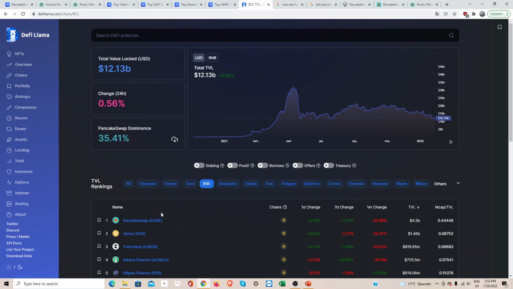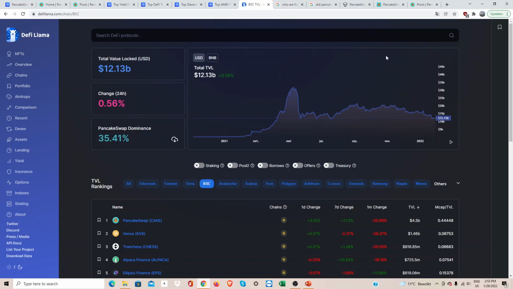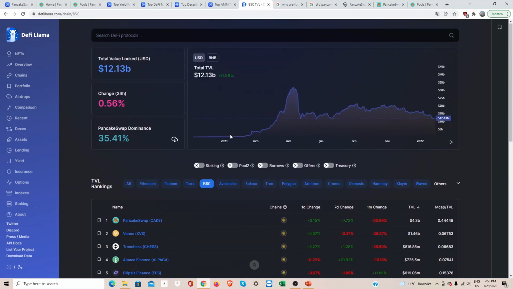PancakeSwap is based on the Binance Smart Chain and is currently number one. As you can see, the Binance Smart Chain has not been performing so well. It's a little stable. But yeah, it's also important to compare it with other projects, but this is still number one.